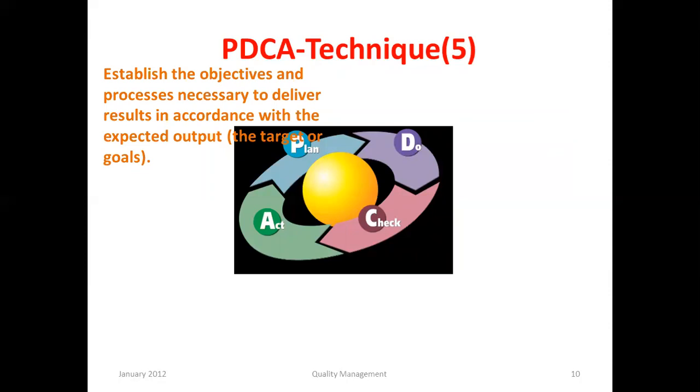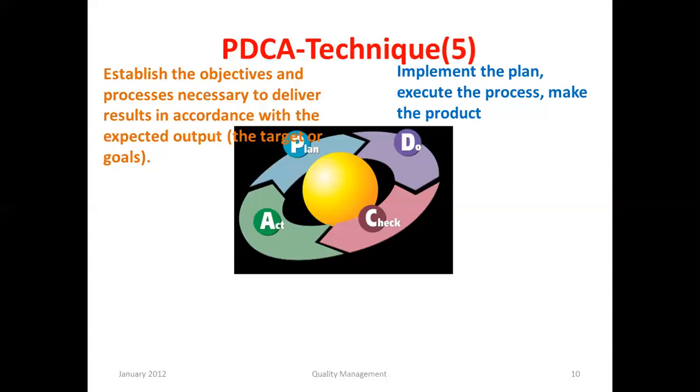In plan, the worker establishes the objectives and processes necessary to deliver results in accordance with the expected output. It means the targets or goals are set at the time of planning. After planning, the step is to do, or execute: implement the plan, execute the process, make the product.